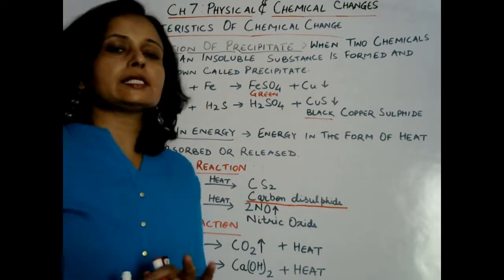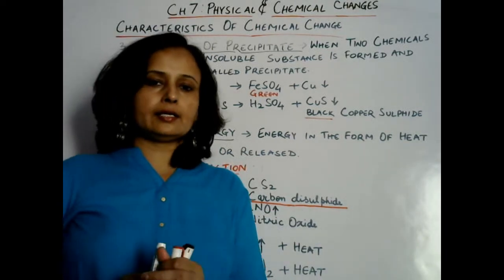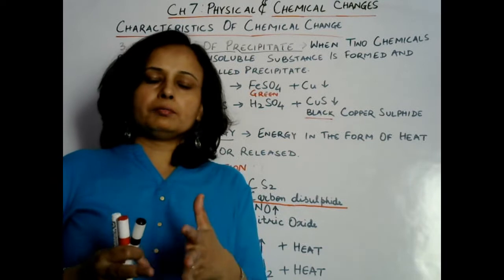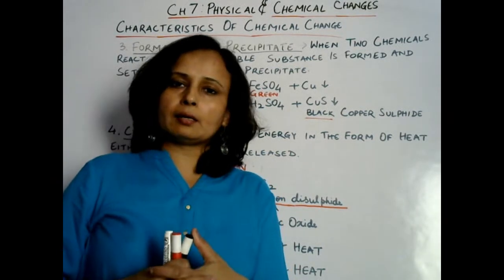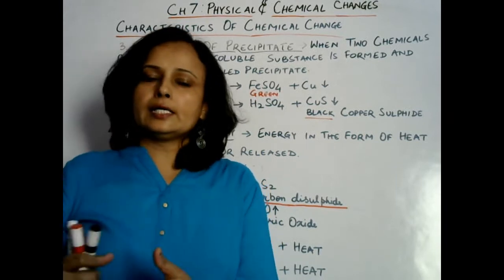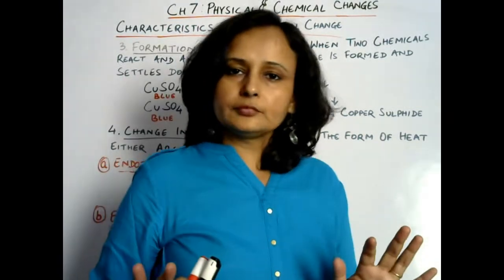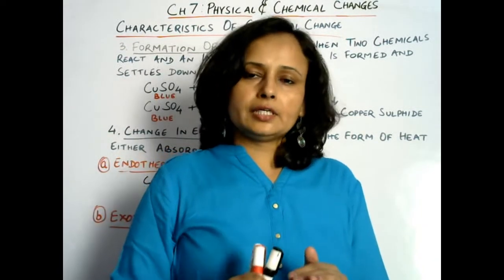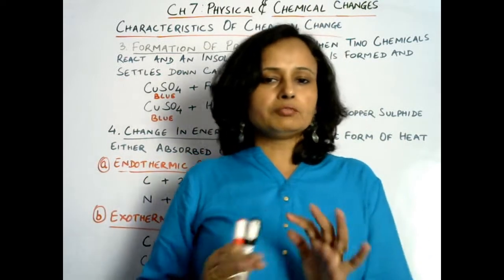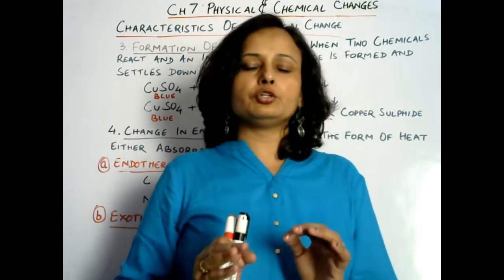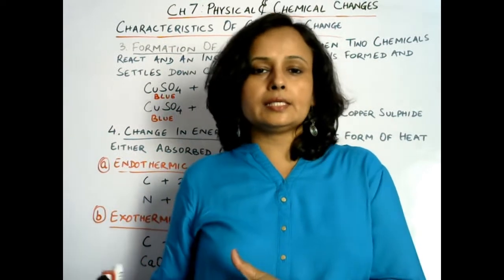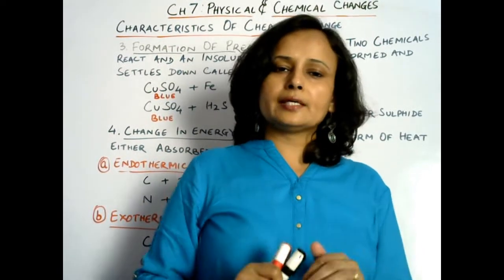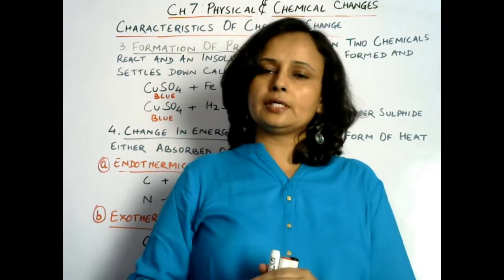Basically in such chemical reactions, the energy is heat energy. Either heat energy will be absorbed in a chemical reaction or released in a chemical reaction. Clear? So if heat energy is absorbed, that kind of chemical reaction is called an endothermic chemical reaction, and if energy is released, such a chemical reaction is called an exothermic chemical reaction.